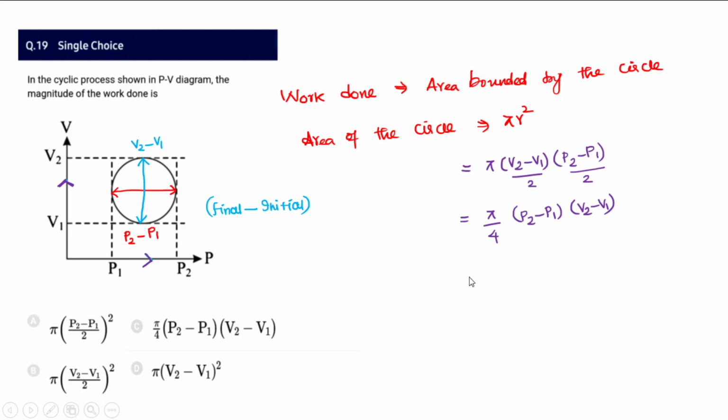And 19, from thermodynamics, a work done calculation; a PV diagram is given. Generally this type of question you can commonly observe in physics, but it is also asked in chemistry. So try to apply what you learnt in physics here. The PV diagram is given. Work done is the area bounded by the circle. The area of the circle is known to us, it is pi r squared from your mathematics. So we can say the radius is (P2 minus P1) by 2 as well as (V2 minus V1) by 2. Therefore we may say option C seems to be the best option.